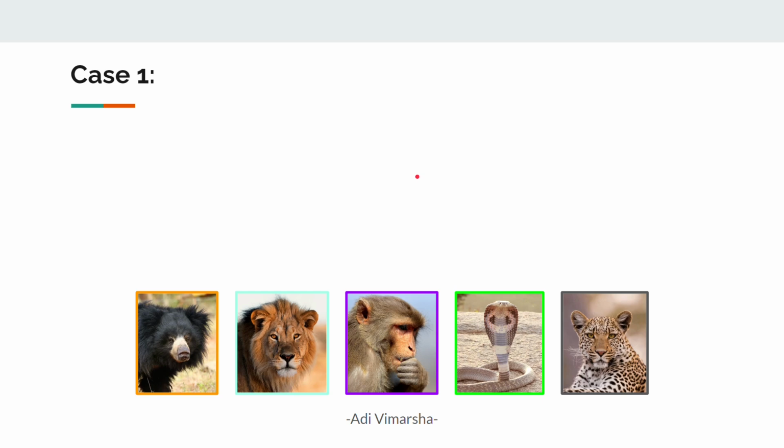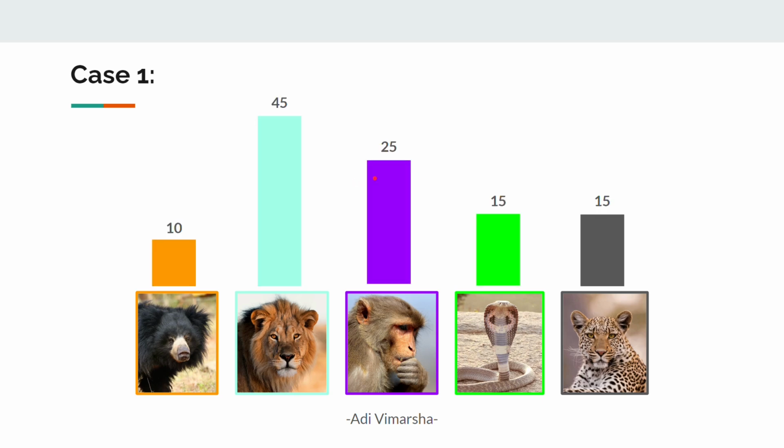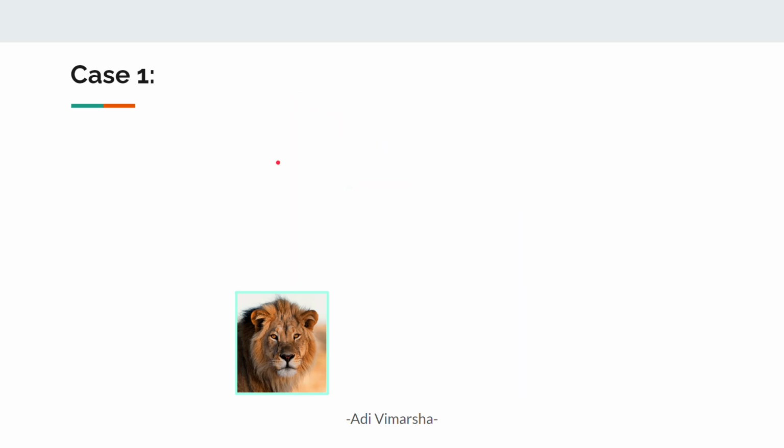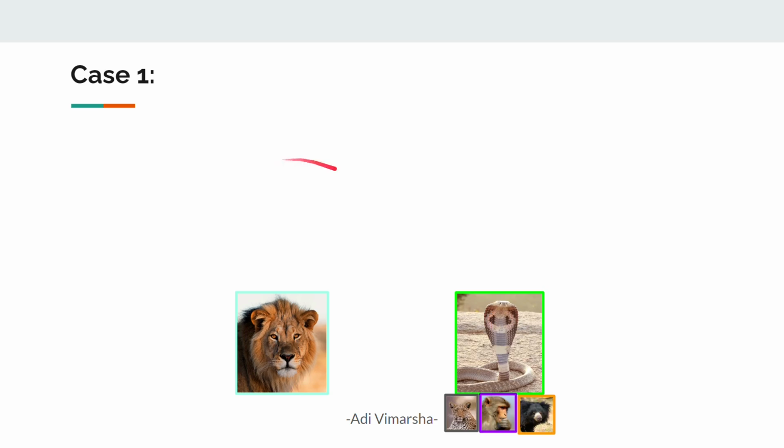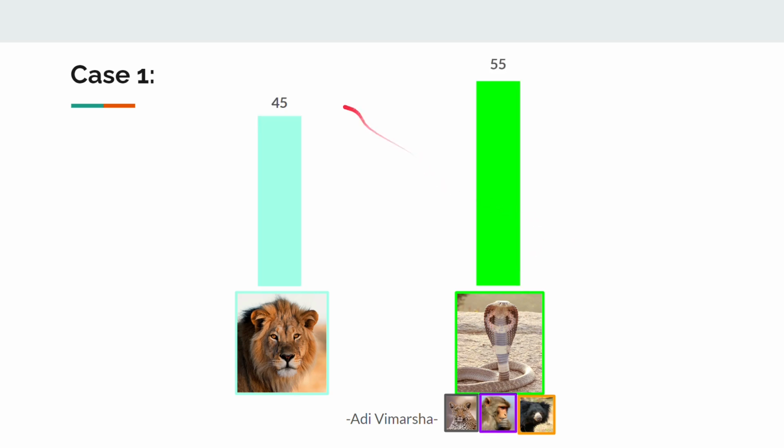Now let's take the same example from the jungle. But this time Lion got 45% votes and now he is the new king. So in the next election, the other four candidates got united and fought against the Lion. So looking at the results, note that Lion's votes are still the same, but this time, due to the united opposition, they were able to defeat the Lion. And this is the power of united opposition.